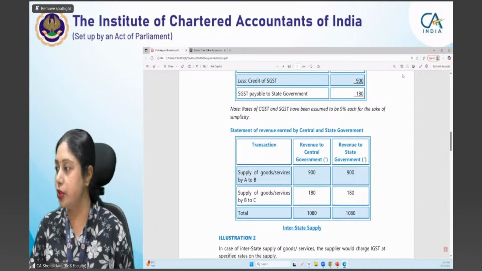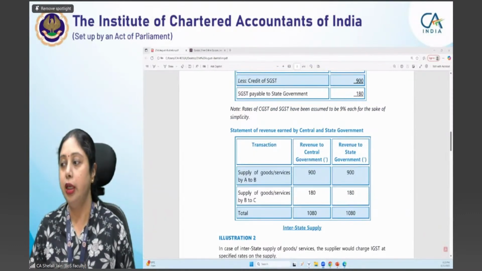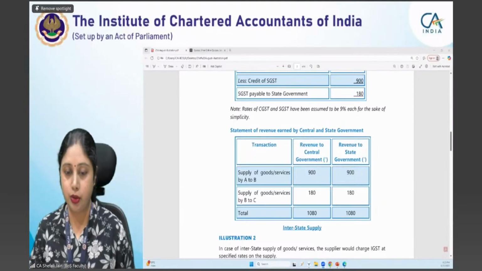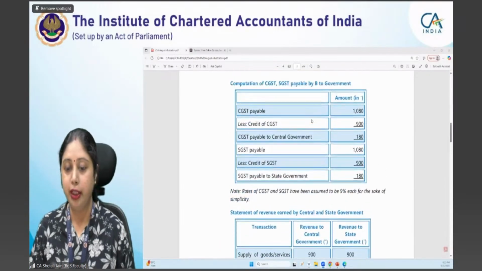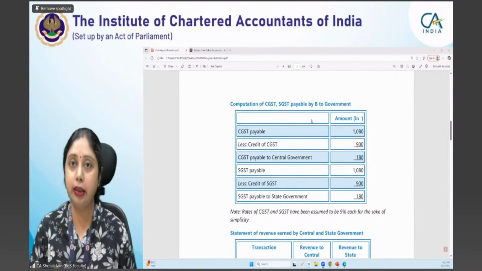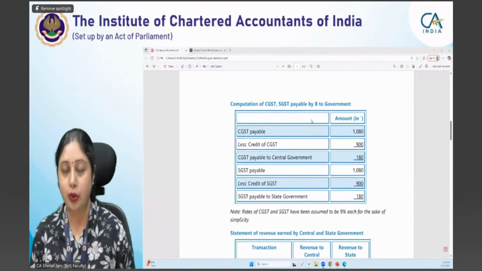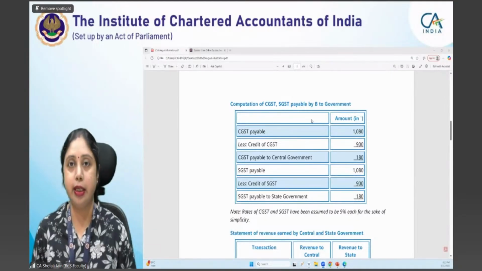So Medha, your question is answered: we have taken this for simplicity. Okay. Sakti, don't worry, I will explain in English also. We have taken a credit of 900 rupees CGST as well as SGST payable at the time of purchase. We have paid an input tax of 900 rupees each, CGST and SGST.